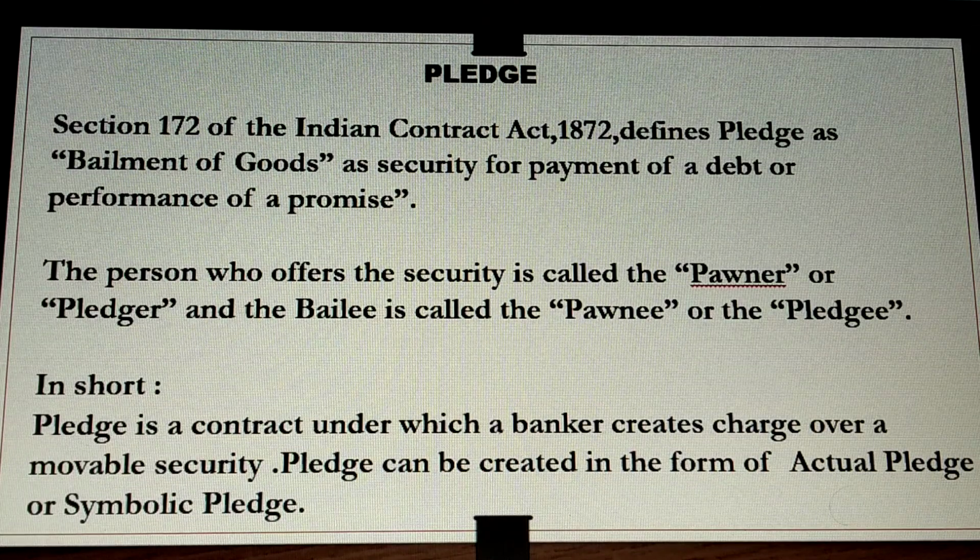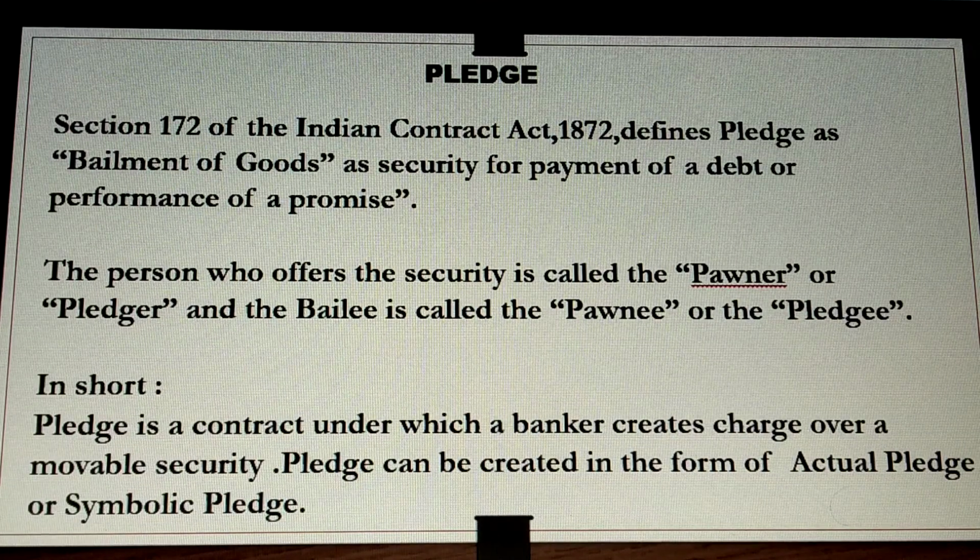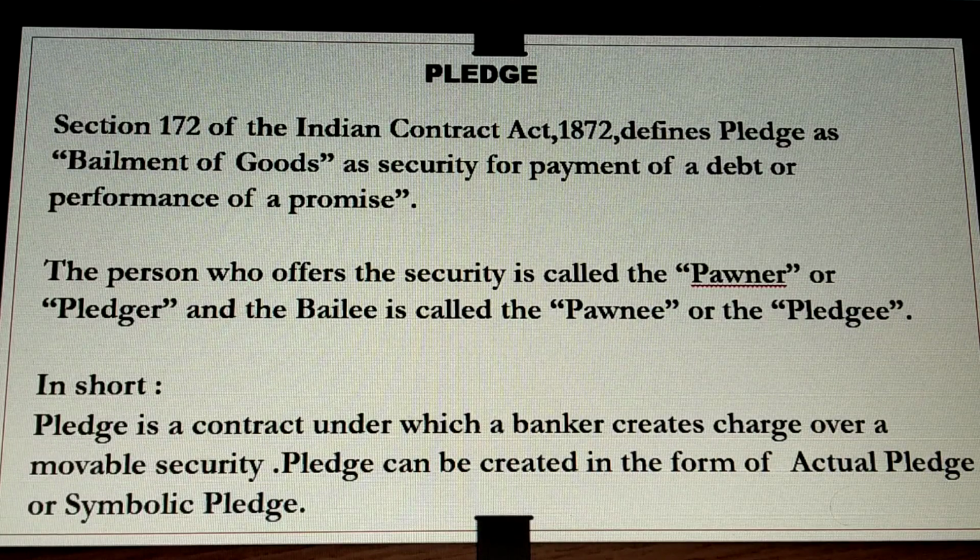Okay, so as per the Indian Contract Act, section 172 defines pledge as bailment of goods. Now what do you mean by this term bailment? Bailment means the act of delivering goods to a bailee for a particular purpose without transfer of ownership. So goods are being delivered to a bailee for a certain reason, but without transferring ownership. That is the simplest meaning of bailment of goods. Then, as security for payment of a debt or performance of a promise. It is a sort of promise.